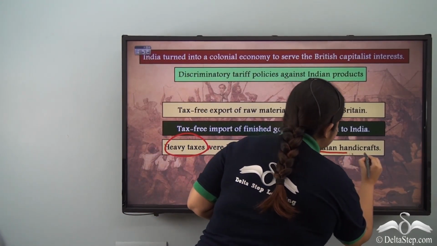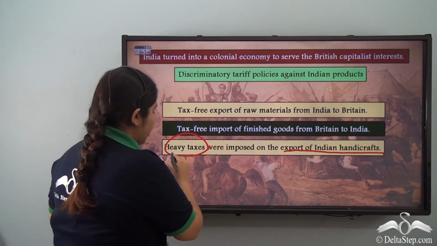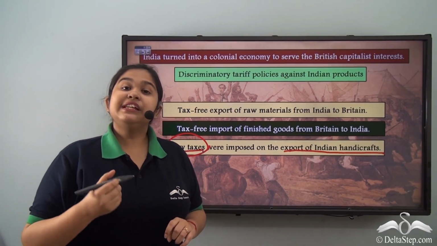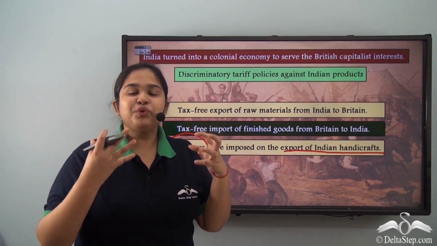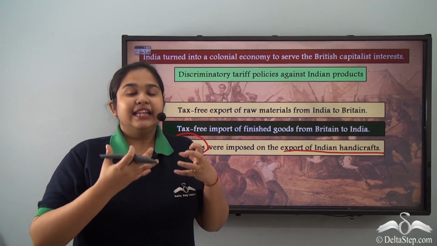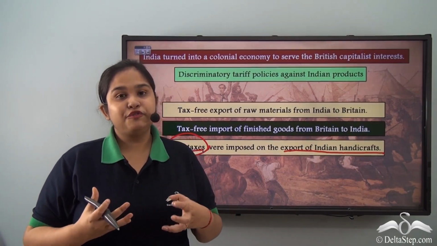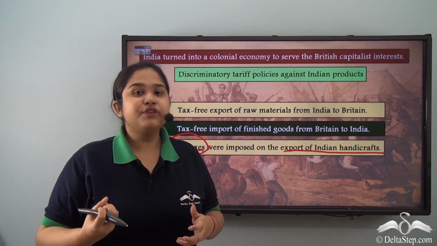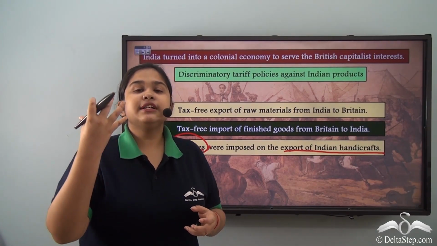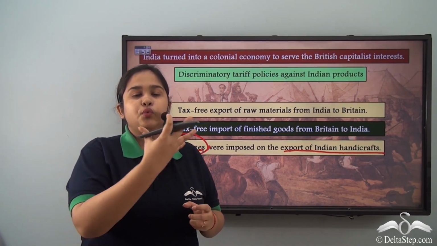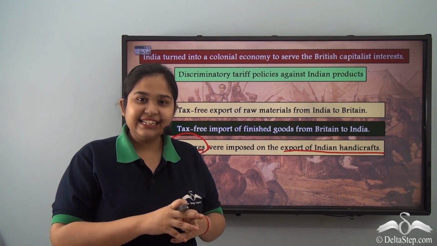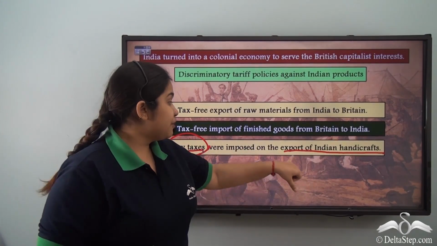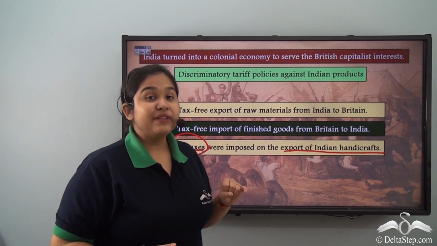So export of Indian handicrafts would have heavy taxes imposed upon them. We need to realize that India produced certain products that were very important for the aristocrats, for the upper classes. And that demand never really ceased. So what did the British colonizer do with this situation? They exacted the most amount of taxes, the most amount of duty from the export of Indian handicrafts.